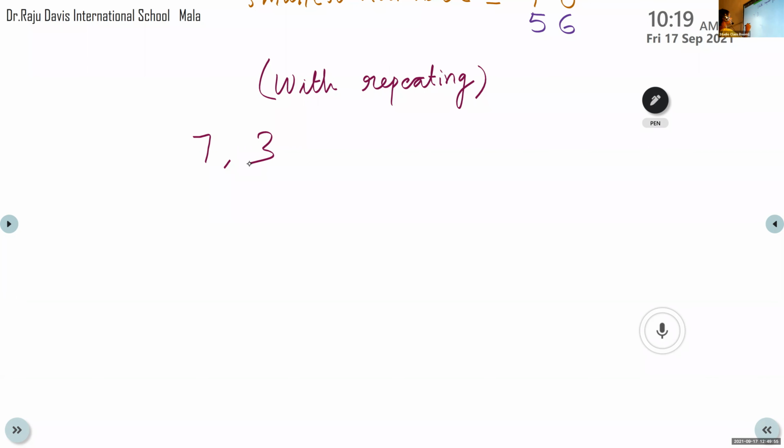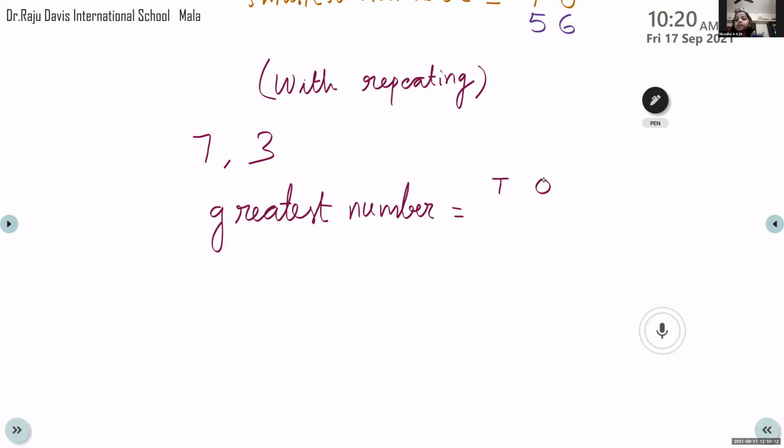Then we are forming the greatest number. How will we form the greatest number? Which is the greater digit in 7 and 3? 7. So this 7 we will write in the tens space and the ones space. So we got the greater number, 77. In the question it may ask with the repeating, so we will repeat the digits. We write the same bigger number in tens and ones space. That means the greatest number we got is 77.